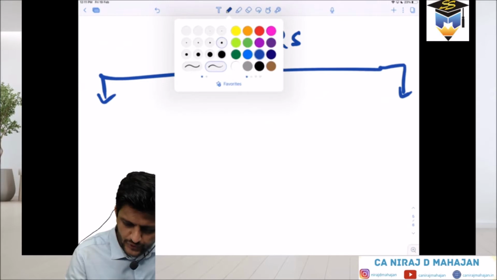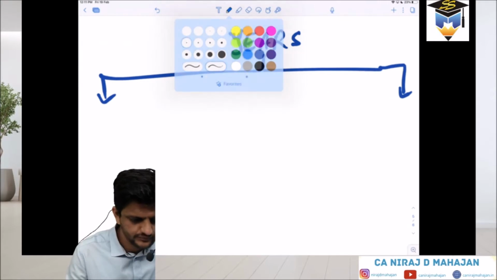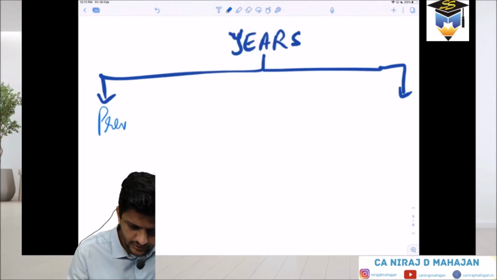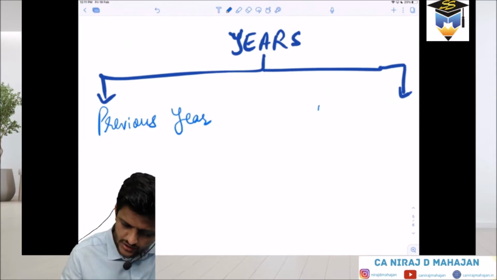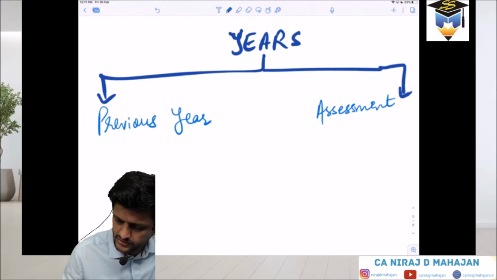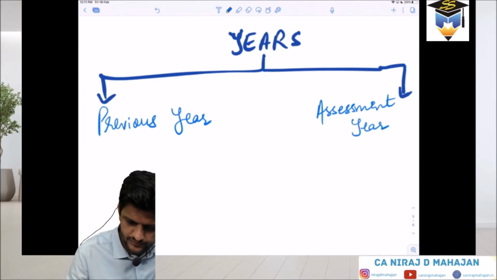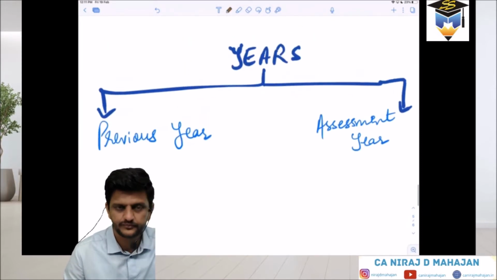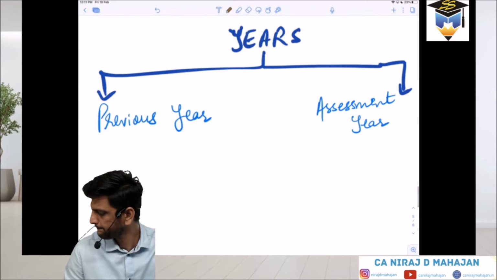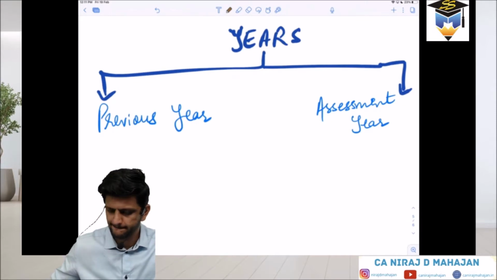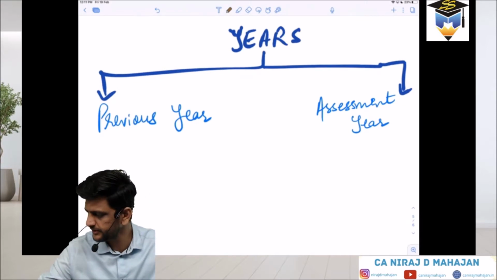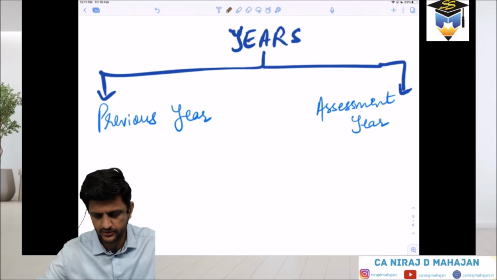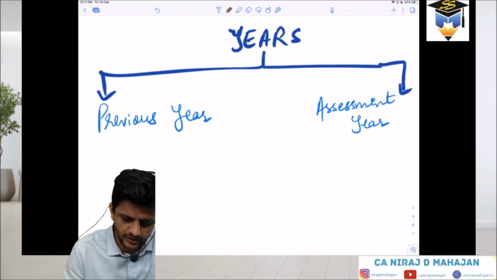In the notebook right now, two types of years we are going to write down. One is the previous year. Another is the assessment year. What is the previous year? The year in which income is earned.